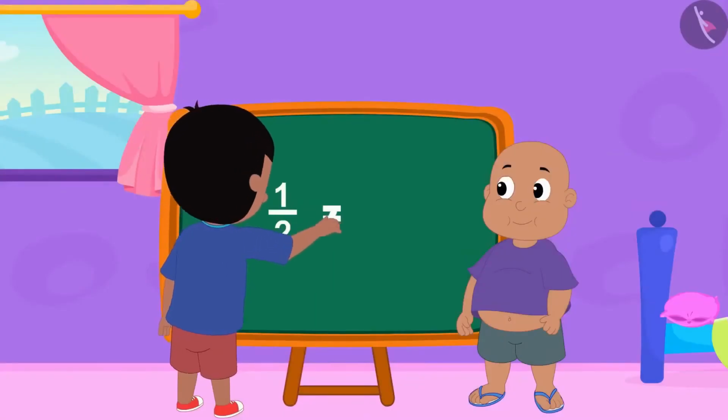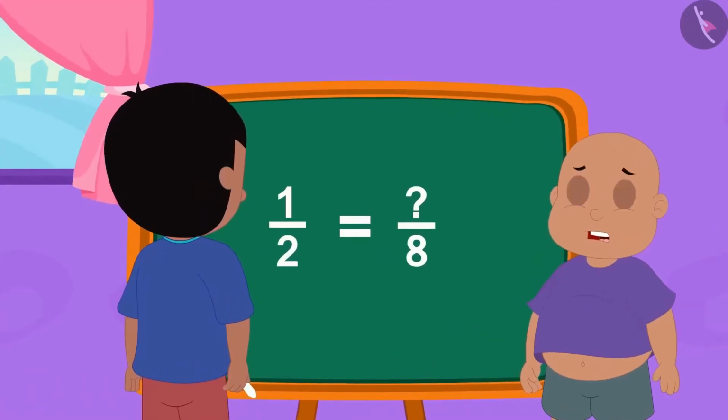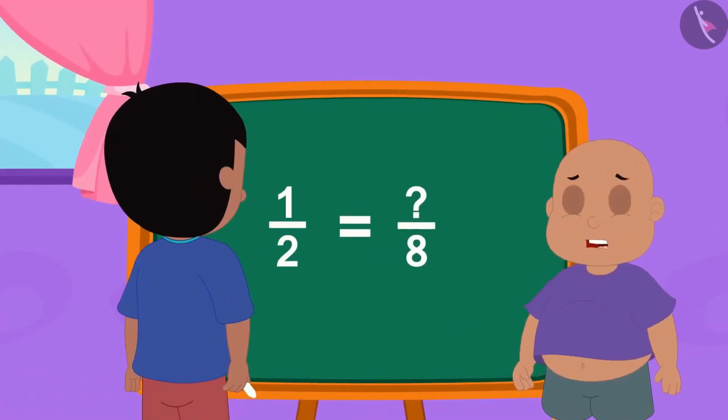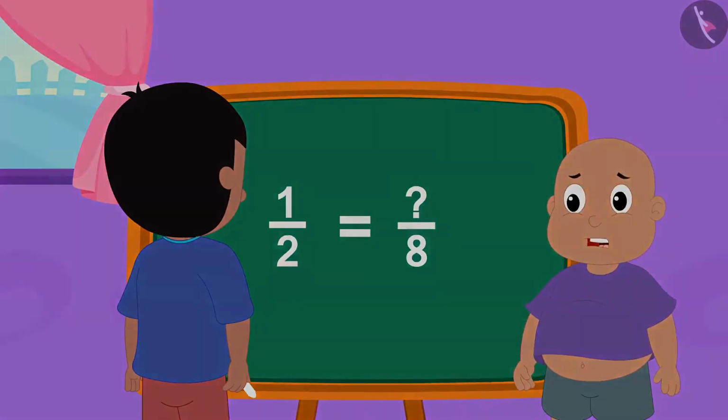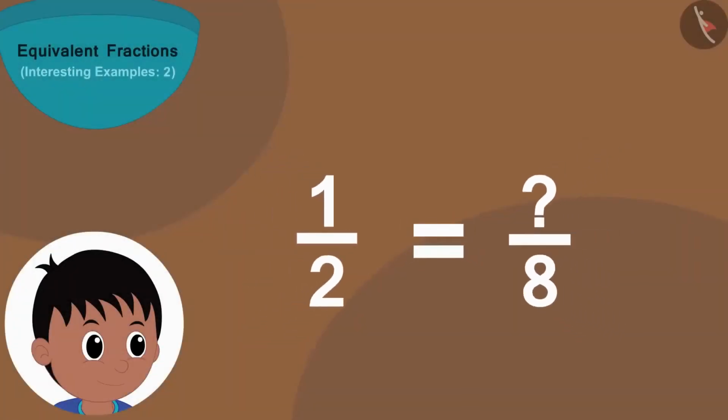Raju first wrote this fraction. Bablu started finding the fraction. Children, can you help Bablu? Raju wrote this fraction. Here, the number 2 shows how many parts of a thing are created. And the number 1 shows that we took one of those 2 parts.